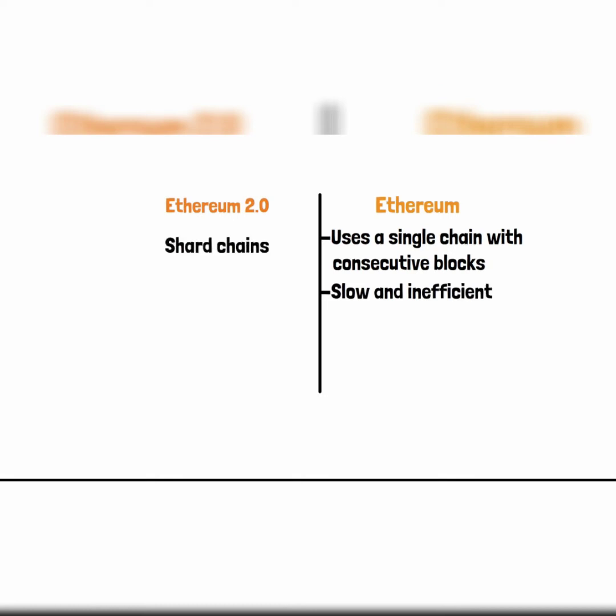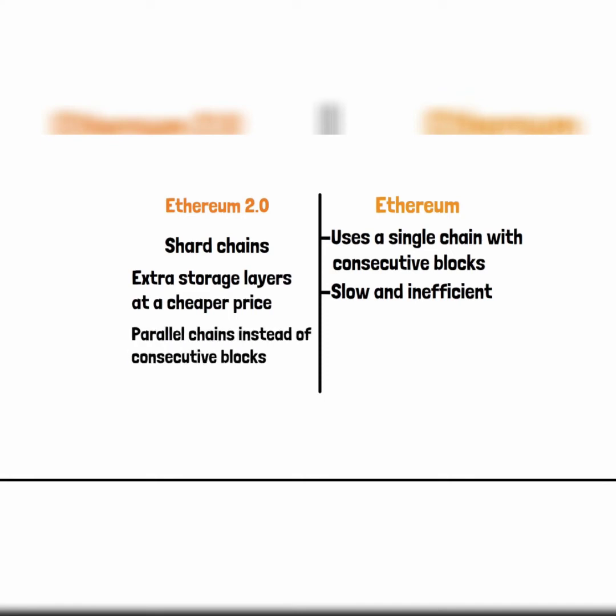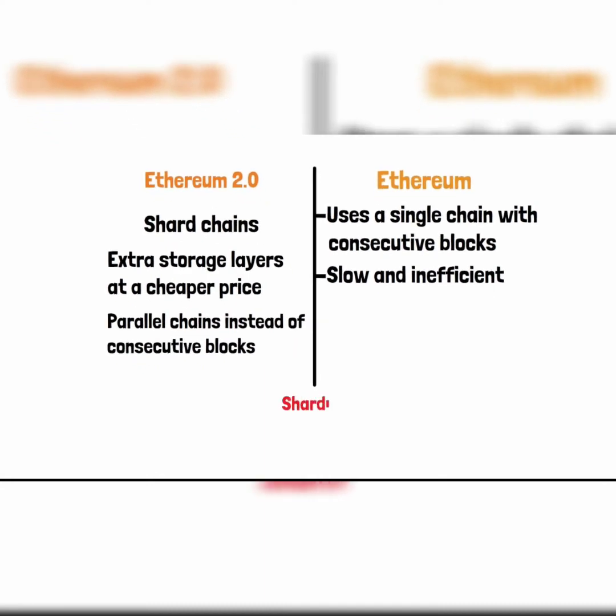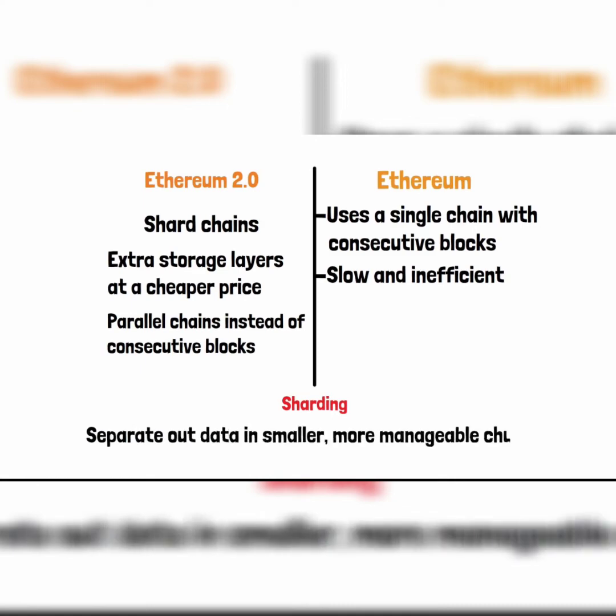To address the problem, shard chains have been introduced. These chains provide extra storage layers at a cheaper price to store data. The blockchain is then split up and dealt with in the form of parallel chains instead of consecutive blocks. Sharding itself is a way to separate out data in smaller, more manageable chunks. It helps reduce the load on the system that would come with a bigger dataset.